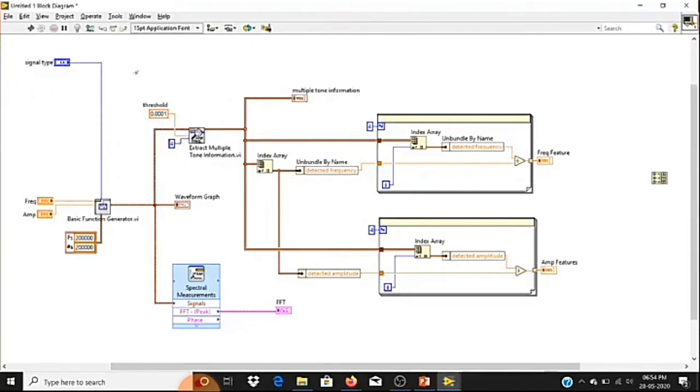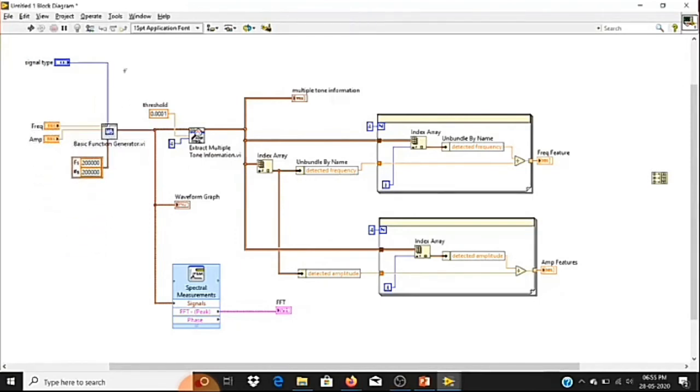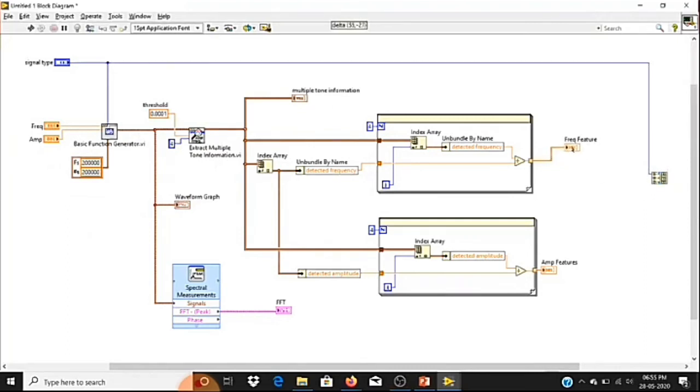Let me move this a little bit up. Fine, so this data I'll connect as the first input of my build array. The second input I'm going to take from frequency, and the third input from amplitude. So now I have a single data which has the features of a particular signal.